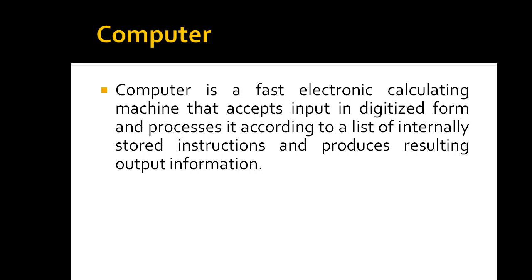So what is a computer? The computer is a fast electronic calculating machine which will take the input in digital form. The input whatever we are giving to the computer will be in digitized form, and then it will process that information according to some internally stored instructions. These instructions are called computer programs, and the internal storage is called computer memory. So the input will be processed according to these computer programs, and then it will produce the output information.